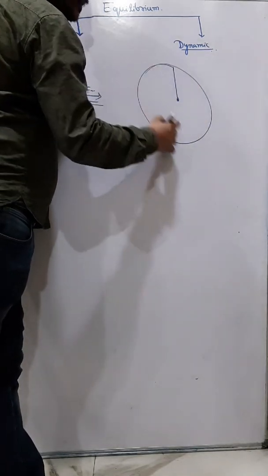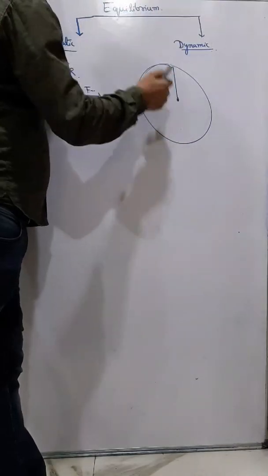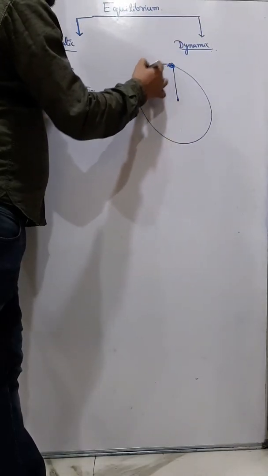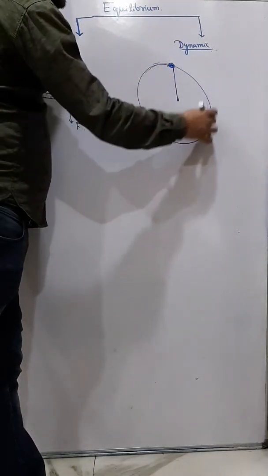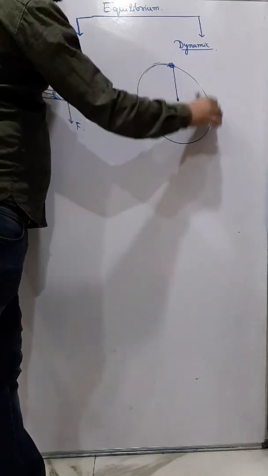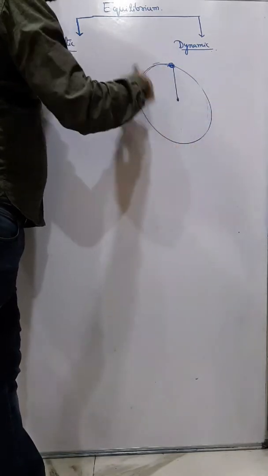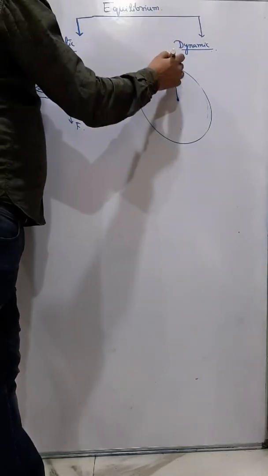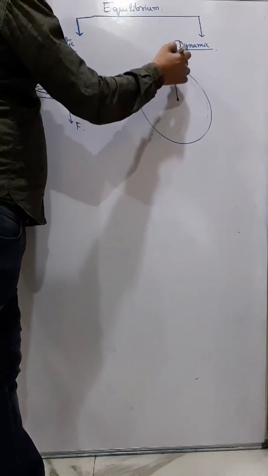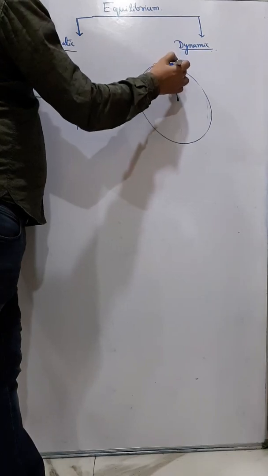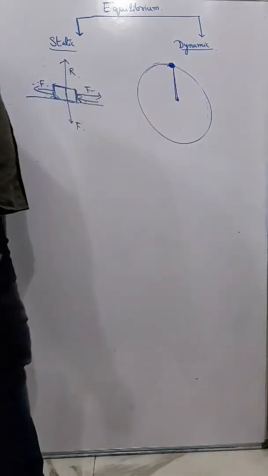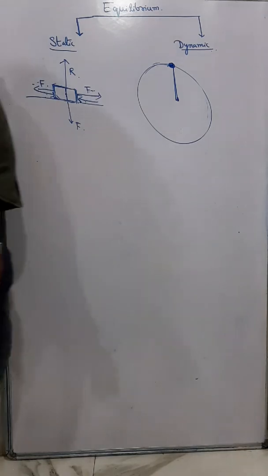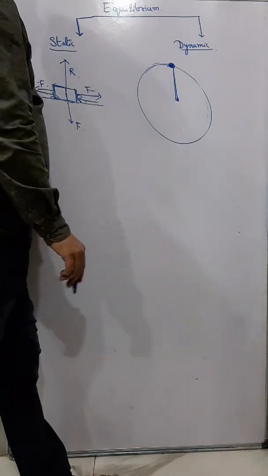If you rotate it with a uniform speed, the body will rotate in this direction continuously. So you are rotating it in this way, and we see that the stone is in dynamic equilibrium.